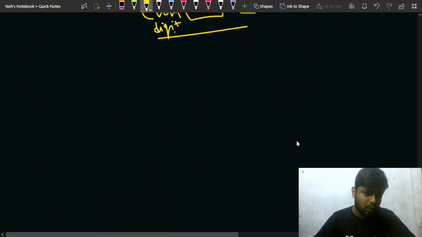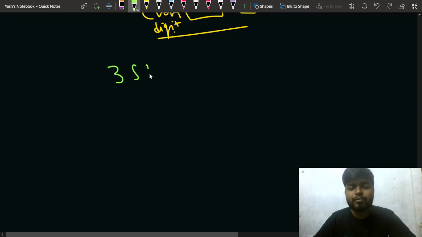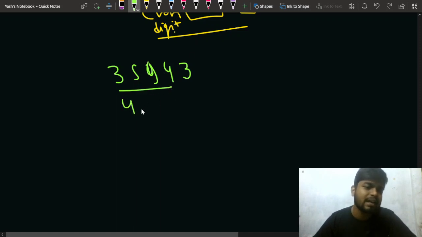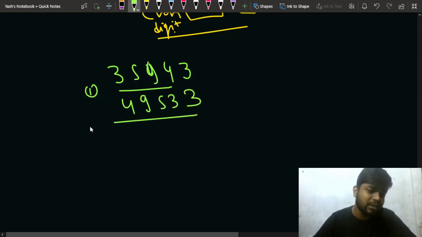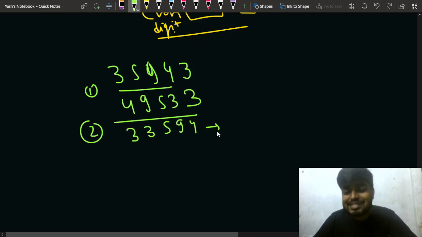So let's just take one more case. Let's say I have 3 5 3 5, then I have 9 4 and 3. If this is the case, I choose this much of the string, so I get 4 9 5 3 3, right? That is the first move. Then in the second move I choose this complete string and reverse it, so this will look like this, and you can see that it is even, right? So this is the approach for this problem.